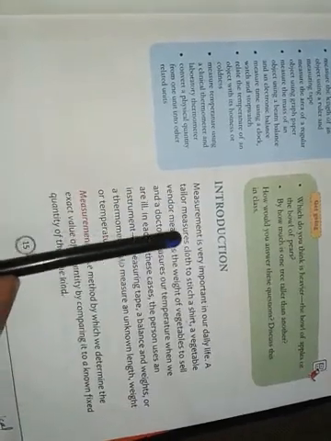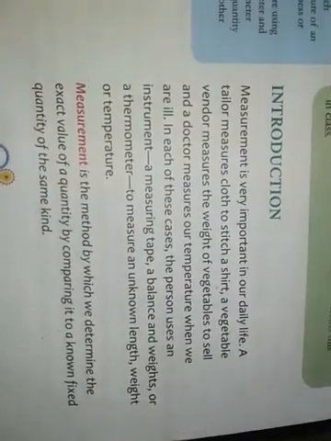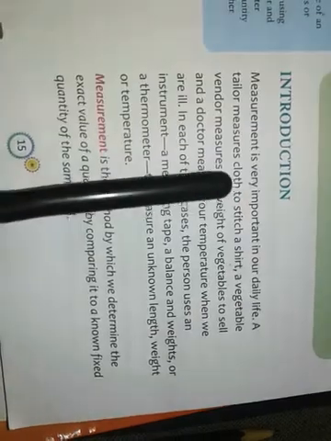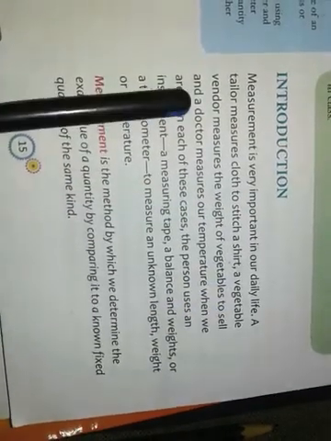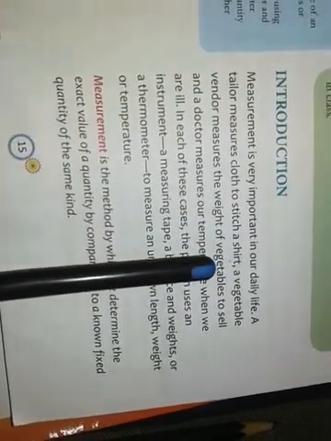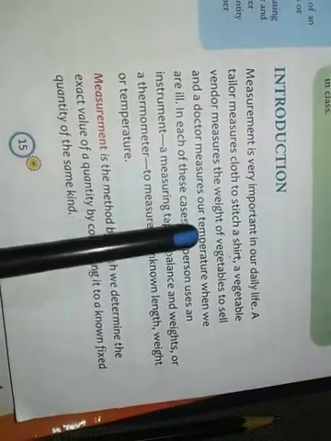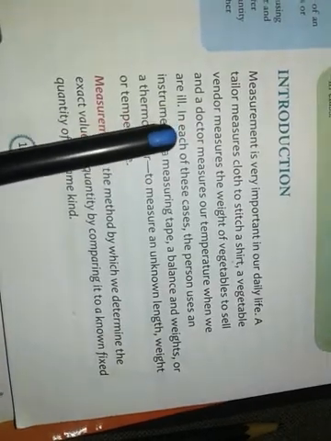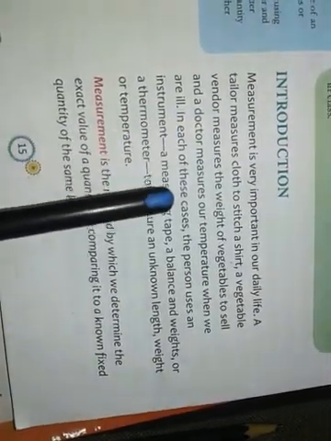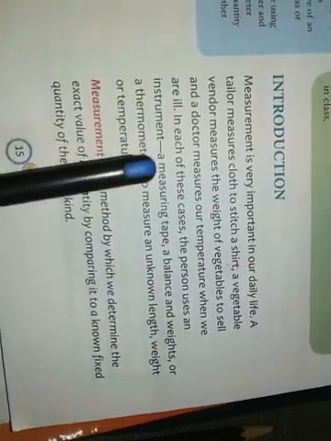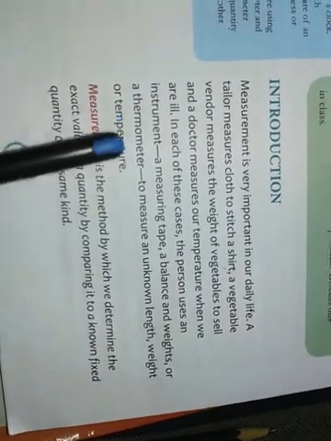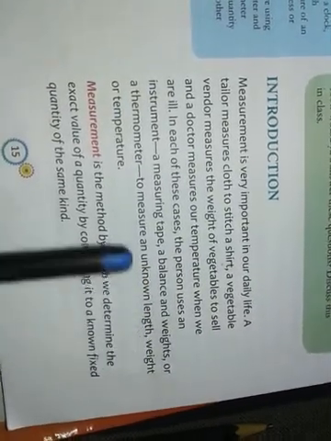A tailor measures our body to stitch a shirt. A vegetable vendor measures the weight of vegetables to sell, and a doctor measures our temperature when we are ill. In each of these cases the person uses an instrument, a measuring tape, a balance, a weight or a thermometer, to measure an unknown quantity, length, weight or temperature.